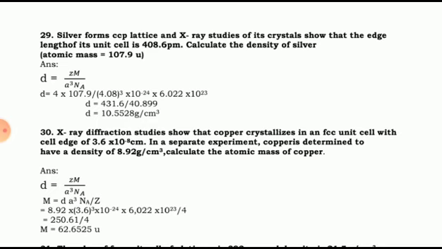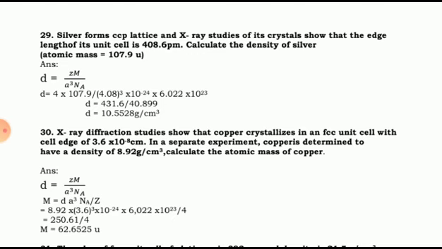So let us solve the problem now. The first one: silver forms a CCP lattice, and X-ray studies of its crystals show that the edge length of its unit cell is 408.6 picometer. Calculate the density of silver. The atomic mass of silver is given, that is 107.9 u.